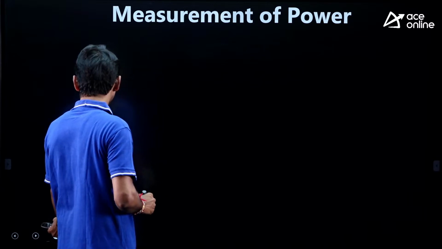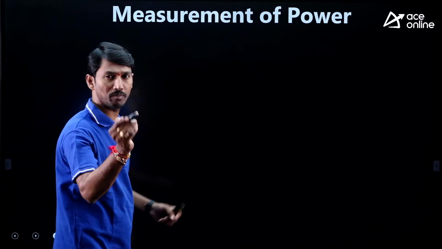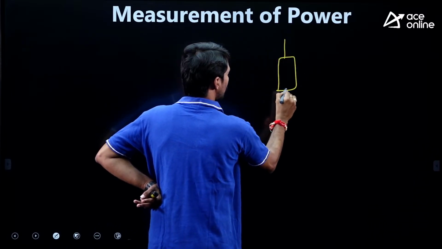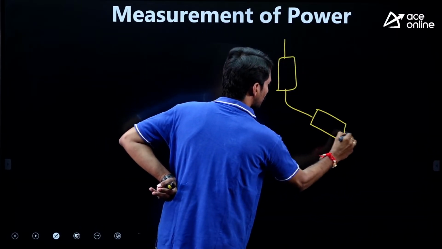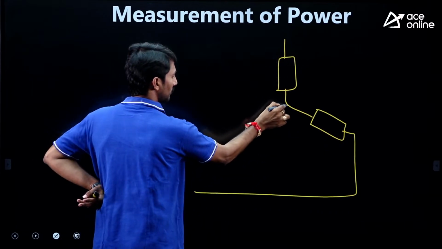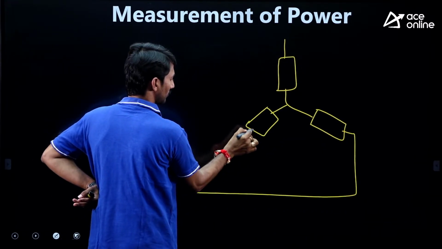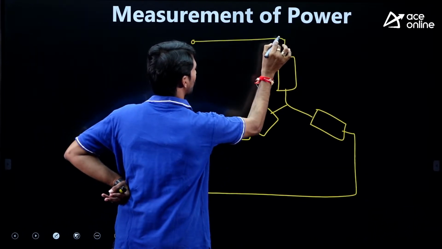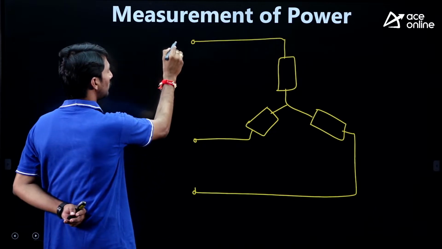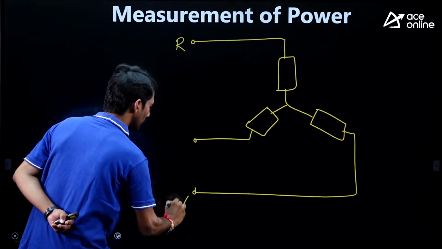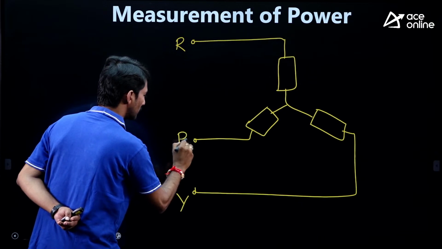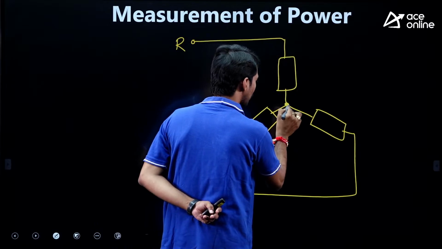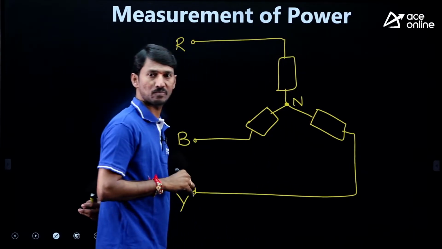I am going to take a star connection just for explanation purposes, one of the connections. This is a star connection. This is R, this is Y, and this is B. And this point is called the neutral.